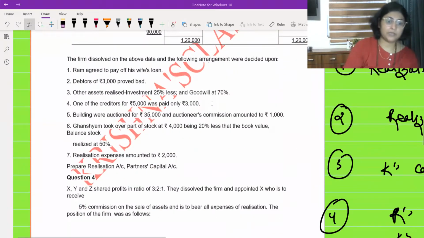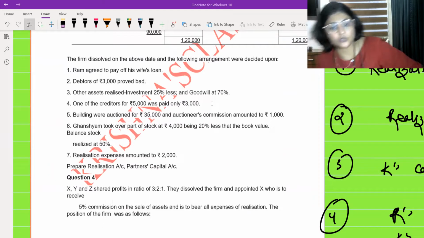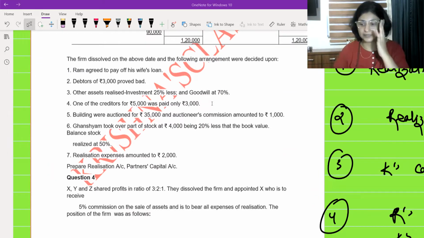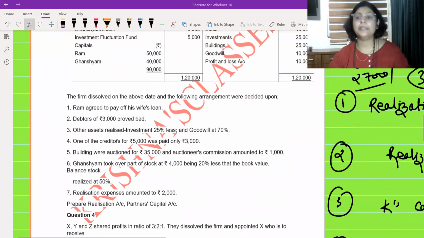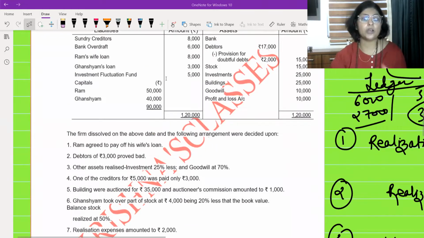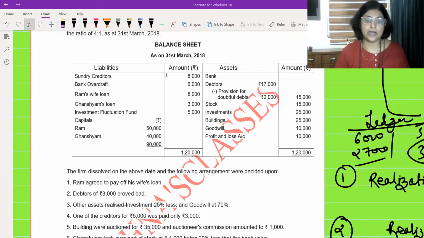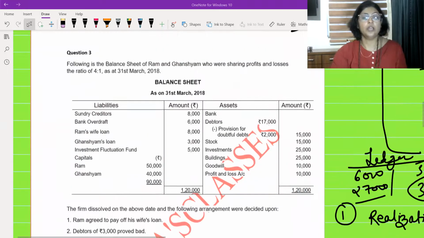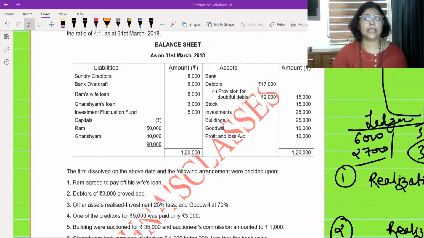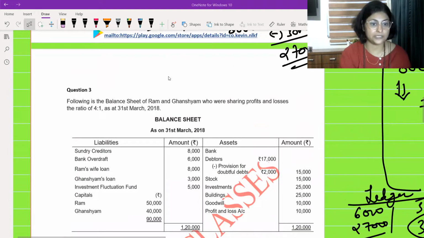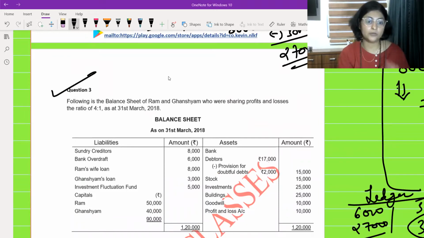Next question looks like a big question, but again, over here, they have asked only two things, realization account and partners capital account. Now, these many adjustments may not come in your exam because it is going to be only for 5 marks. So it cannot be asked such a big adjustment, but as I told you, hamko practice karte time kya ye dekhna hai ki kitne marks ka question aayega, nahi. Practice karte time to we have to try as many adjustments as possible. Okay, so keeping that thing in mind, we are going to practice it. Let us see what the question is saying. We have reached the third question. We are maintaining good speed.